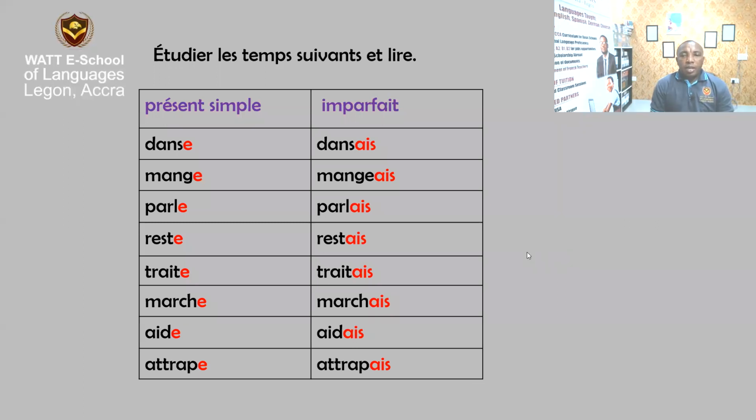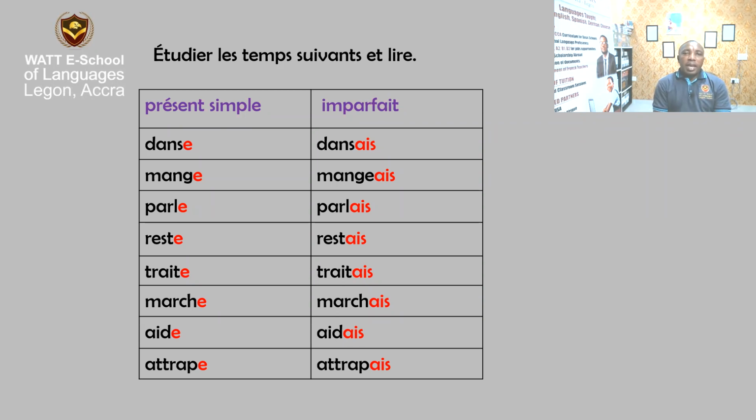So let's read the verbs again. Je danse, that is the present. Je mange, je parle, je reste, je traite, je marche, j'aide, j'attrape, je dansais, je mangeais, je parlais, je restais, je traitais, je marchais, j'aidais, j'attrapais.